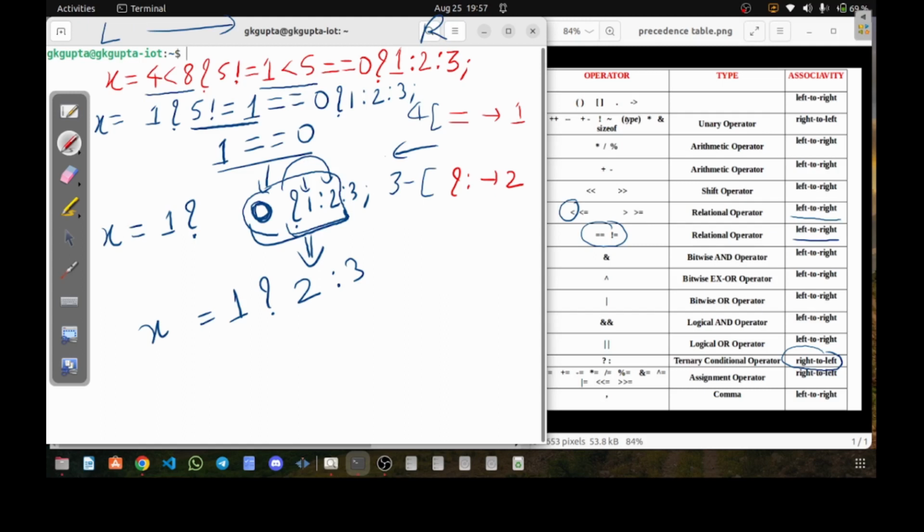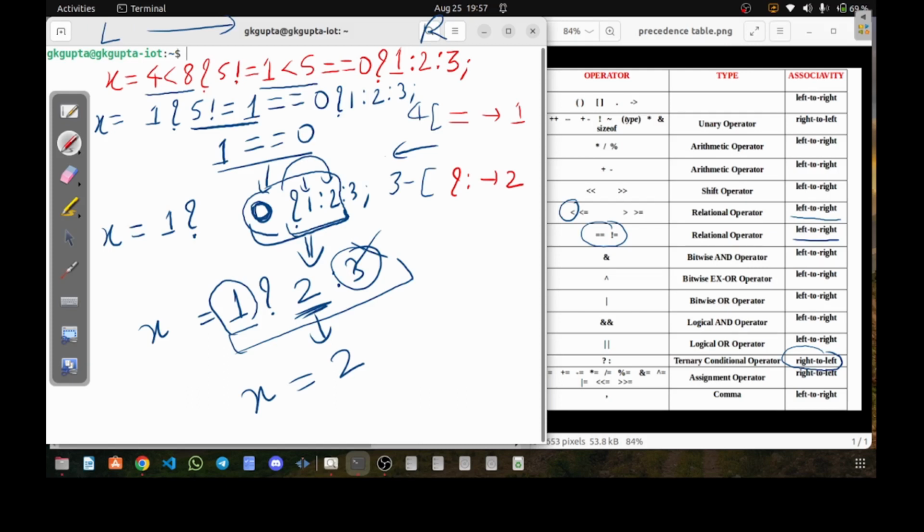Now as it is 1 here, which is actually our condition section, 1 means non-zero, and non-zero means true, therefore this will be taken as the answer, and as this is going to be the false part, that will be ignored. So for this section we are getting the answer as 2, and this 2 will be passed to x, and x will keep the answer as 2.